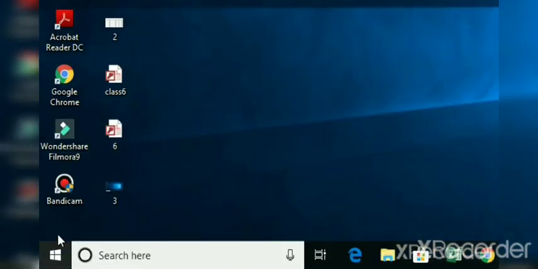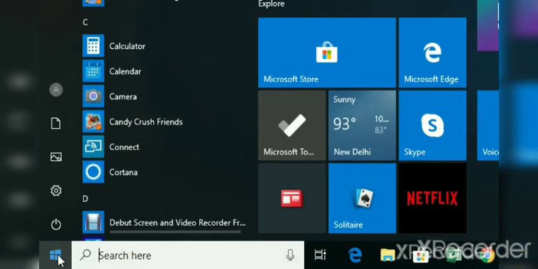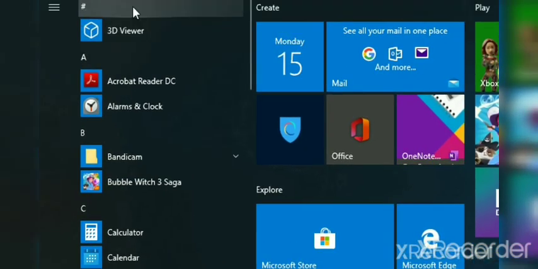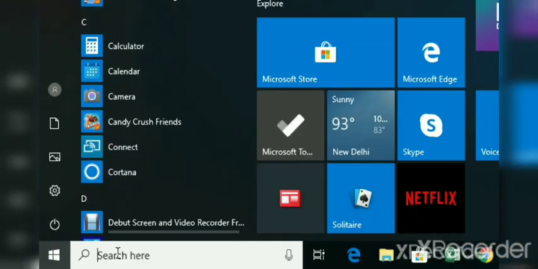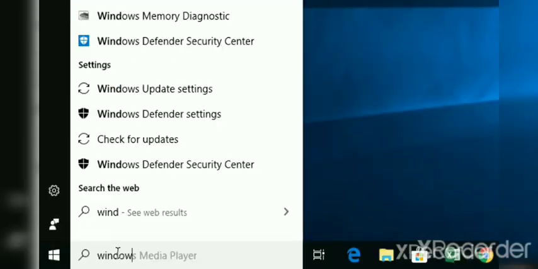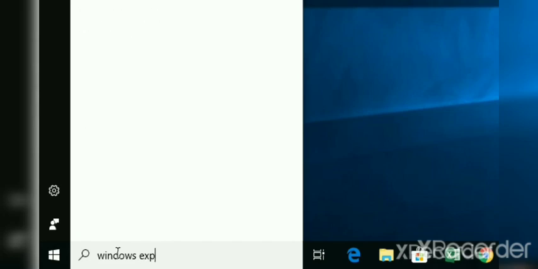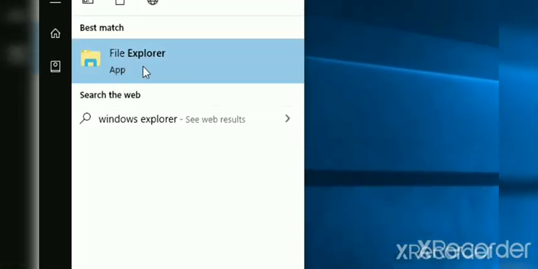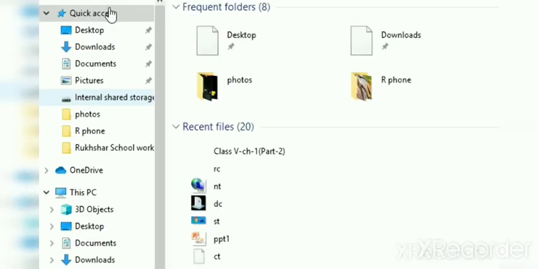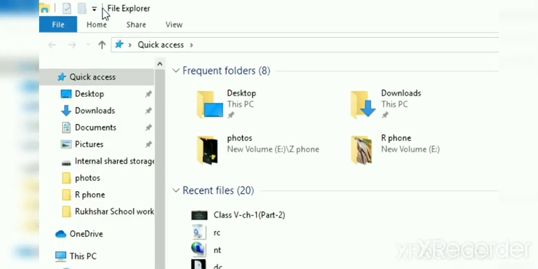Clear everyone? So let's start with Windows Explorer. For that you have to take your mouse pointer to the start button. When the list opens, you have to search for Windows Explorer. If you do not find it, here is a search box. Write down the name Windows Explorer there. Whenever you type Windows Explorer, you can see the Windows Explorer application on the top side. Click on it, and you will get Windows Explorer on your screen.